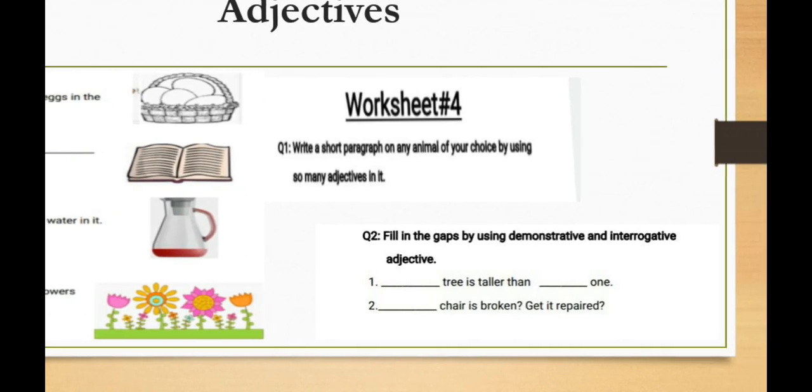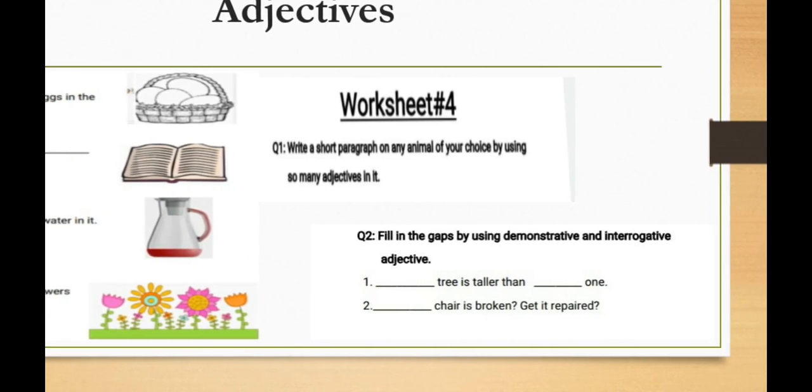Okay students, come to worksheet number 4. Write a short paragraph on an animal of your choice by using so many adjectives in it. You will write a paragraph on any animal which you like most, and in this paragraph you will describe the qualities and disqualities of that animal. You will write about its appearance, its size, and also its color. You will write about each and everything by using adjectives.